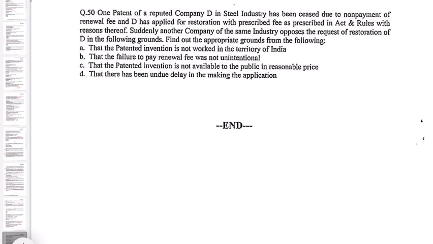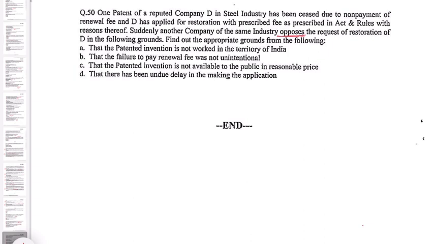Last question. One patent of a reputed company D in steel industry has been seized due to non-payment of renewal fee, and D has applied for restoration with prescribed fee as prescribed in the Act and rules with reasons thereof. Suddenly, another company of the same industry opposes the request of restoration of D in the following grounds. Find out the appropriate grounds from the following.